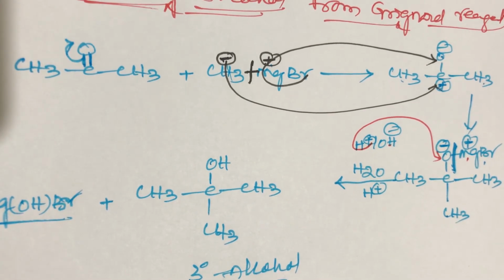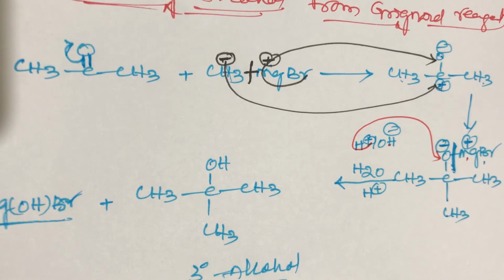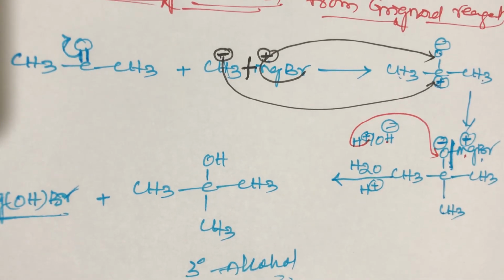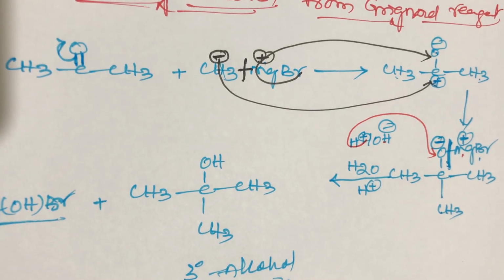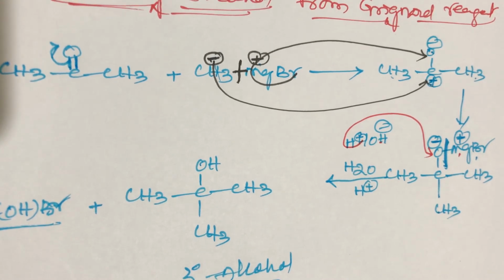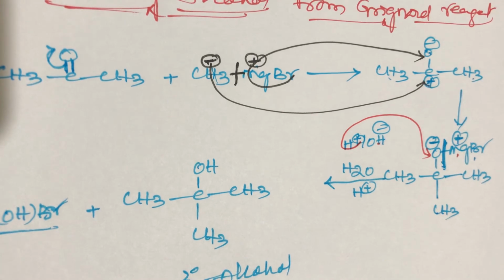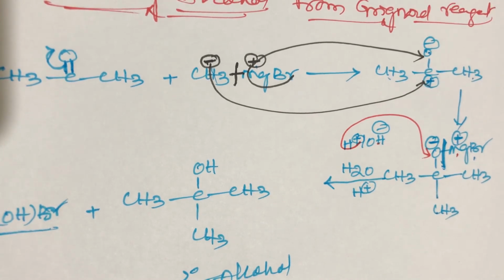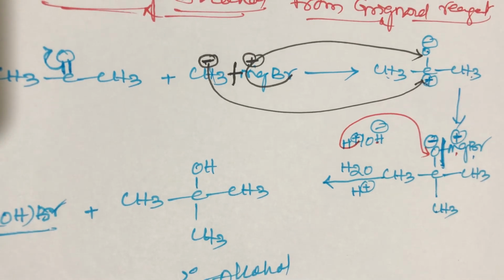How to prepare primary alcohols? Primary alcohols can be prepared from formaldehyde. When formaldehyde reacts with Grignard reagent, it gives primary alcohols. Acetaldehyde reacting with Grignard reagent gives secondary alcohols. Acetone reacting with Grignard reagent gives tertiary alcohol. This is the simple trick. So alcohols can be prepared from Grignard reagents also.